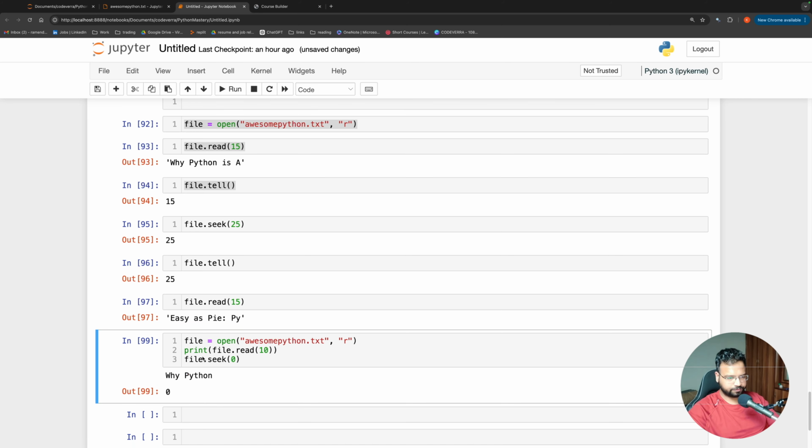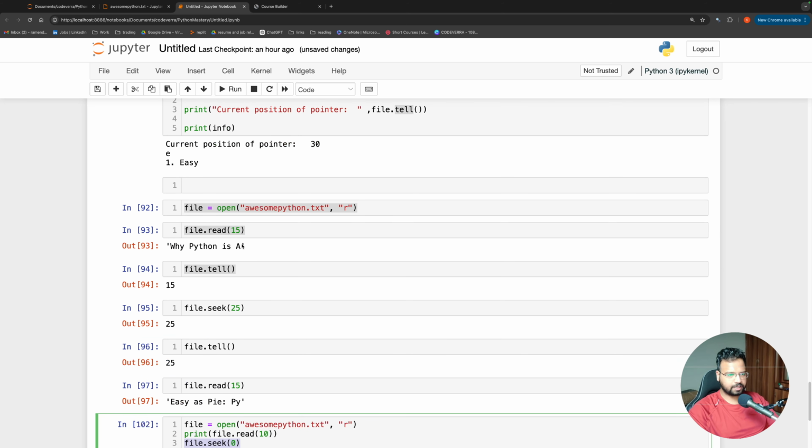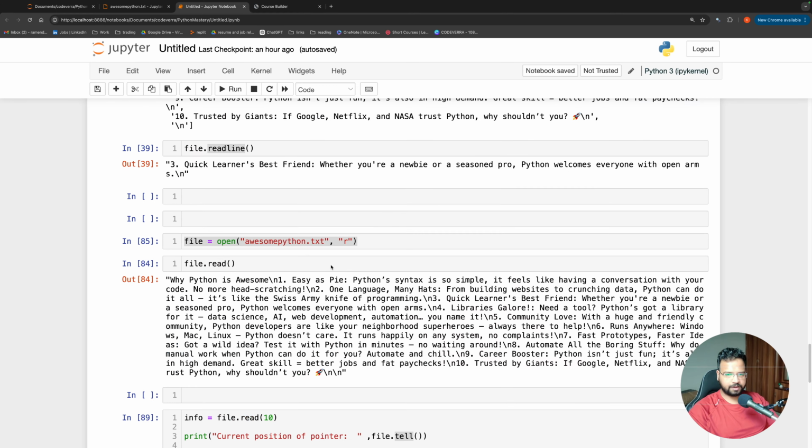Okay, so it read the first 10 characters, and if I run it again it is reading the first 10 characters, and then again the first 10 characters, because I'm sending the cursor back to the origin every time I read it. So I hope tell, seek, read lines and read line, all of these methods on a file are now clear to you. And I have shown you write.